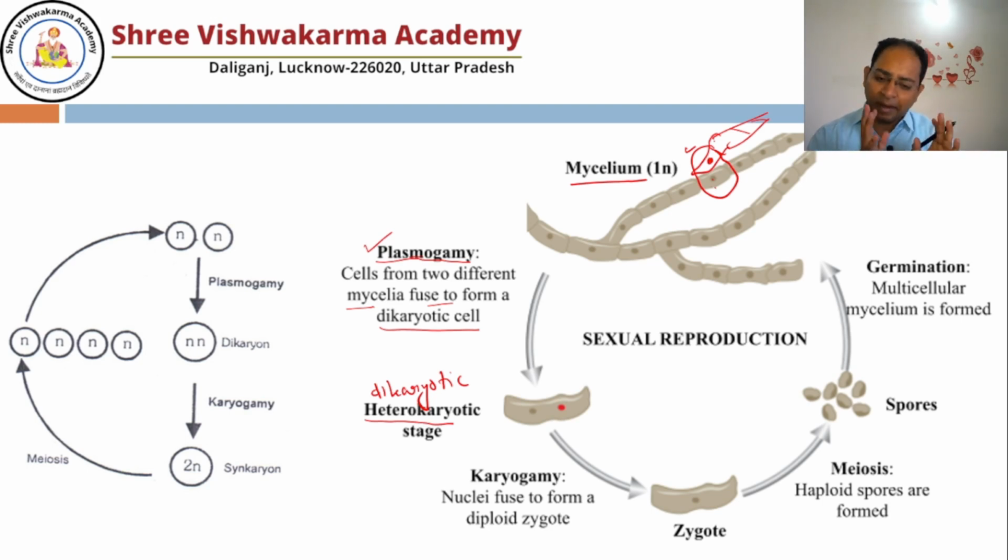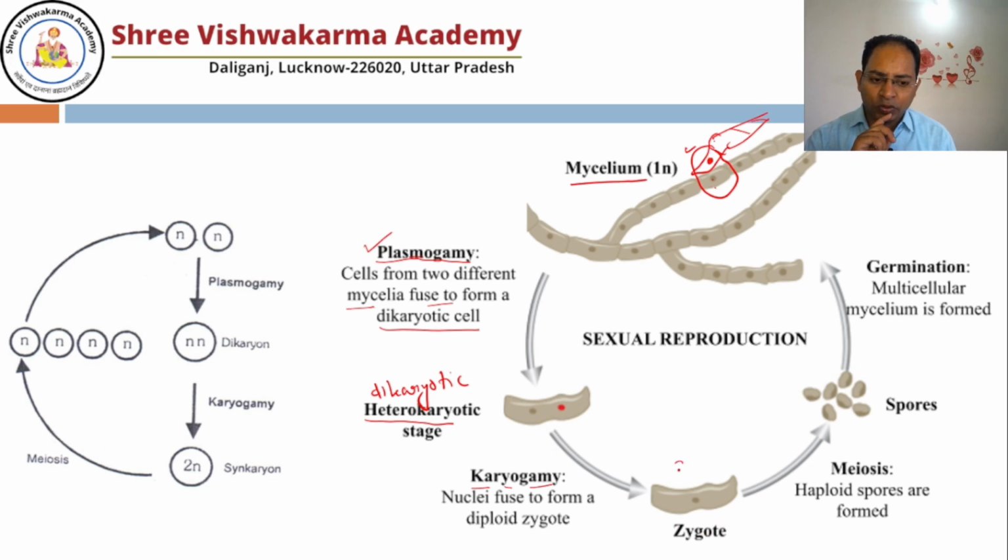So ultimately they have to be mixed. In some fungi it quickly mixes, and in some it is delayed but later it mixes. The fusion of both the nuclei is known as karyogamy. Karyo means nucleus, gamy means together. So once both nuclei fuse together, they form the zygote.